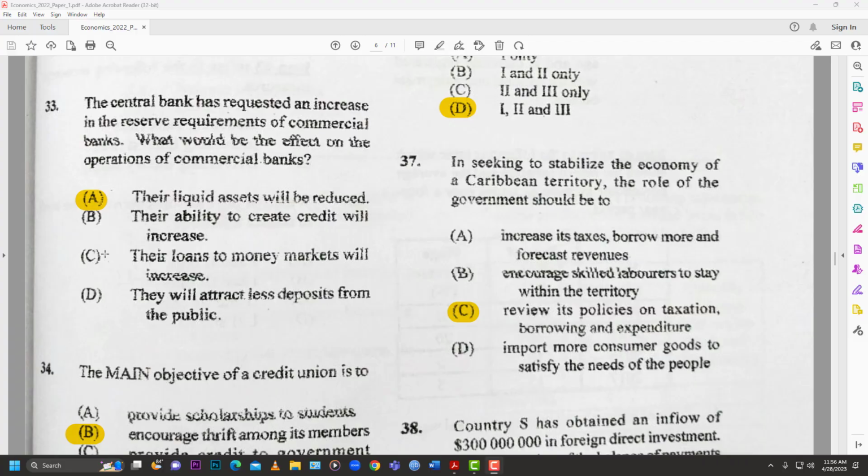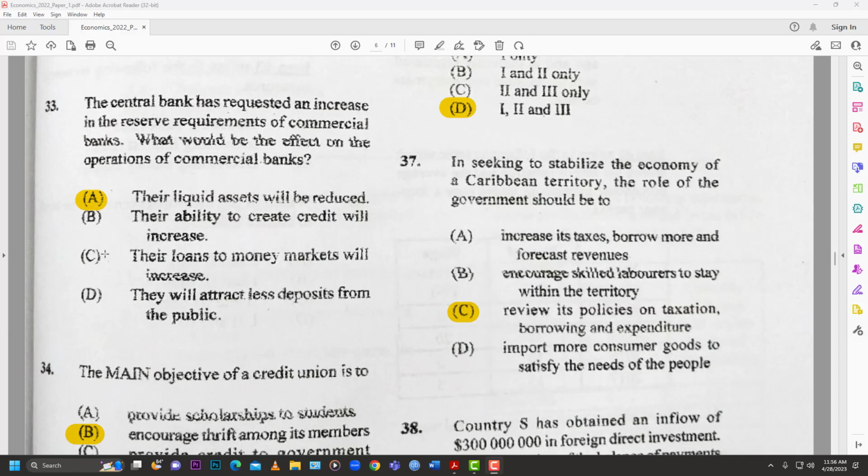33. The central bank has requested an increase in the reserve requirement of commercial banks. What would be the effect on the operations of the commercial bank? So remember, the central bank is the bank of the commercial banks, and so the central bank controls the commercial banks. So commercial banks will be things like your Republic Bank, your Scotiabank, your RBTT, etc. So what's the answer for this one? So the best answer would be A, their liquid assets will be reduced.